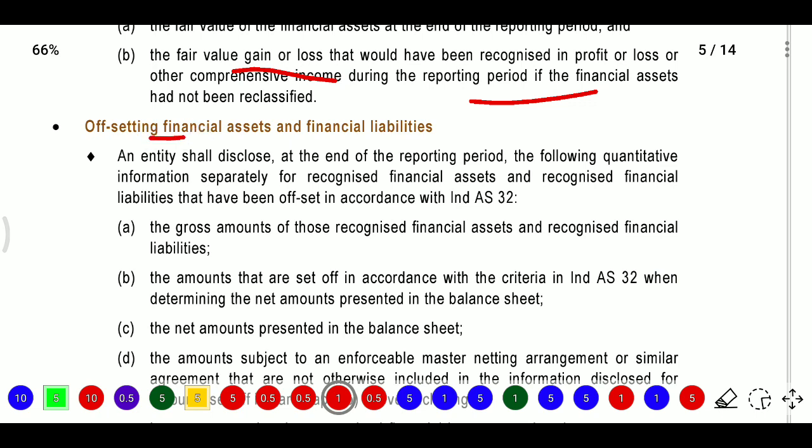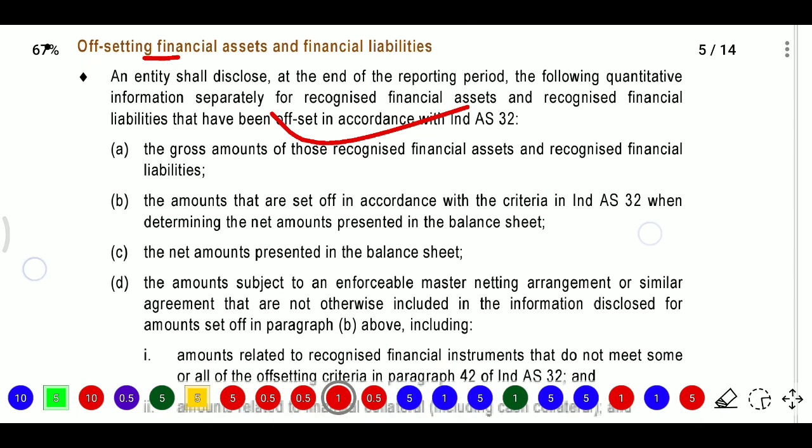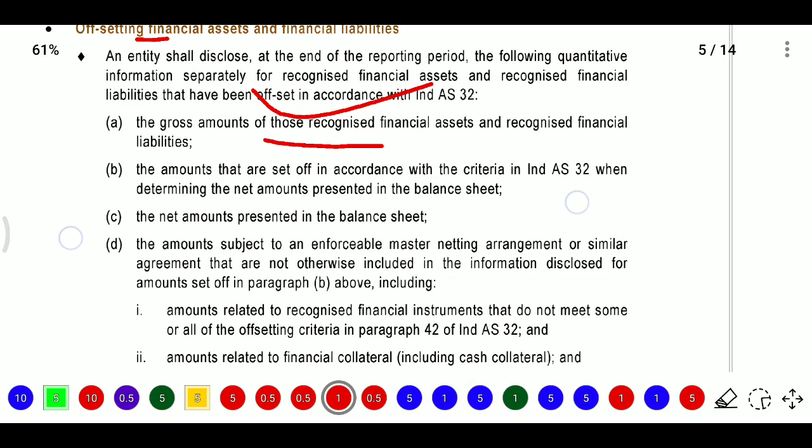Next, offsetting financial assets and financial liabilities. An entity shall disclose at the end of the reporting period the following quantitative information separately for recognized financial assets and recognized financial liabilities that have been offset in accordance with Ind AS 32. Here what we need to disclose is the gross amount of these recognized financial assets and recognized financial liabilities. After that, the amount set off in accordance with the criteria.